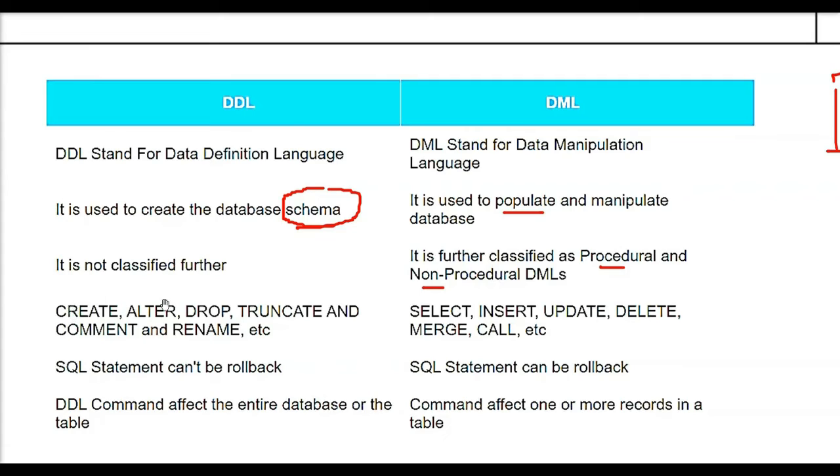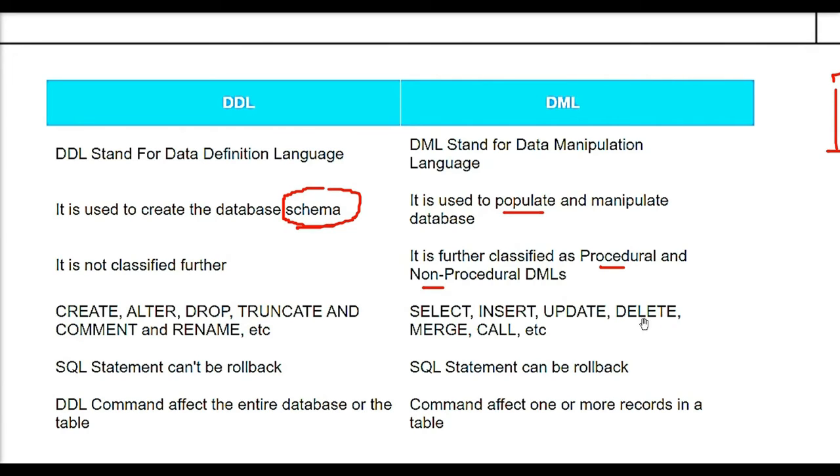For example, for DDL, we have creating a table, altering a table, dropping a table, or even dropping a database, truncating, comment, and rename. In DML, we can select, insert a field, update a field or a record, delete a record, merge, call. These are DML commands.